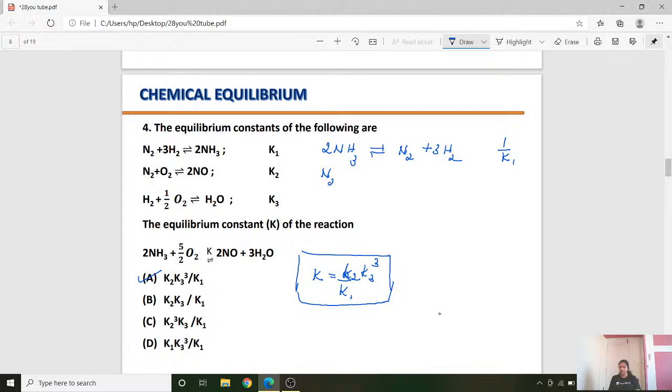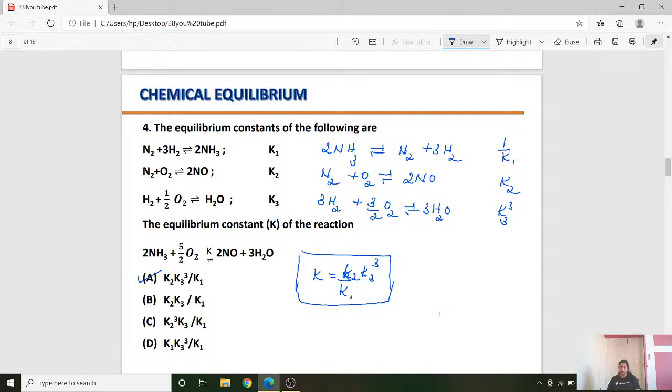The next equation I have retained as it is without any change, so the equilibrium constant will be the same, K2. The third equation is multiplied by 3, so you have 3 by 2 O2 giving 3H2O. That means the equilibrium constant becomes K3 to the power 3, student.